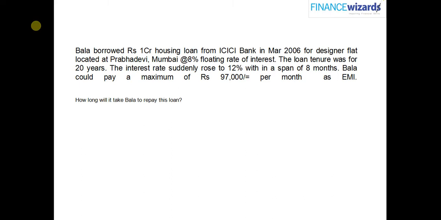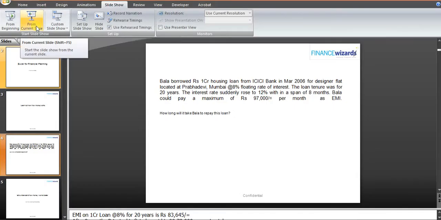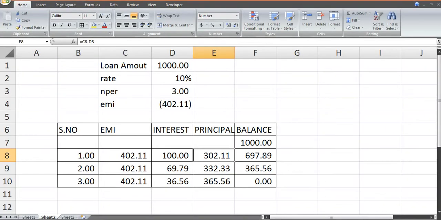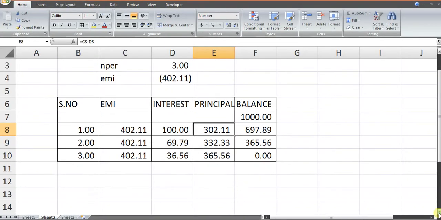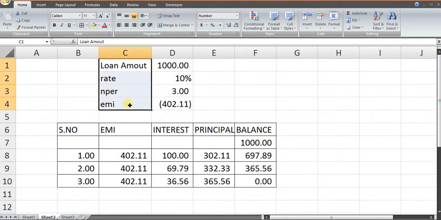So in this case, what we have to find out, it was not the original EMI that Bala was paying. It continued for 8 months. After that, the loan readjusted. So let us go one step at a time. First, we will have to find the EMI that we are paying. Then we will have to make an amortization chart for 8 months so that we can get the balance after 8 months for the new loan. So if we look at it going down, let's use the copy paste.